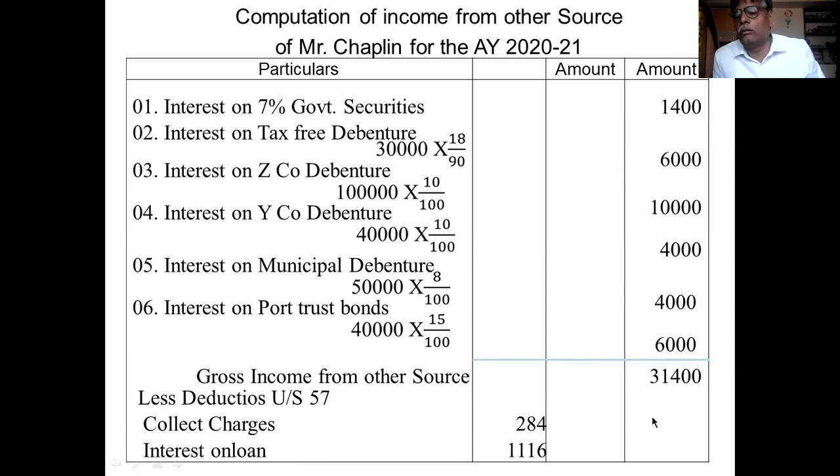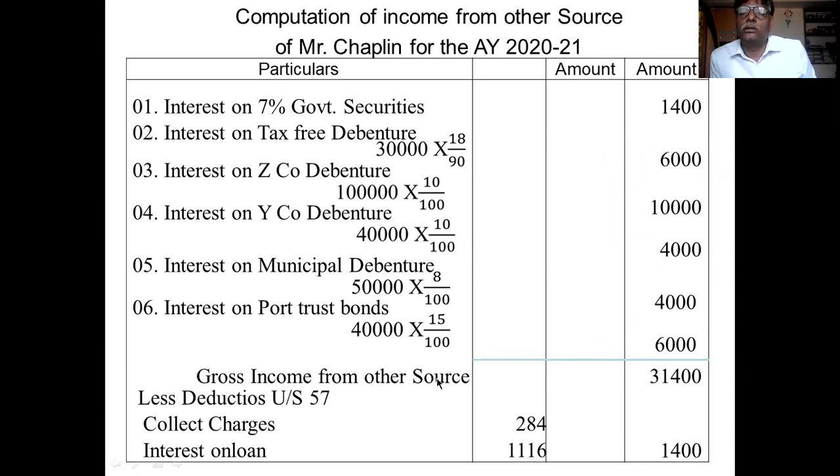If you take the total of this 1,400, you deduct 1,400, 30,000 is the income from other source. 30,000 is income from other source.